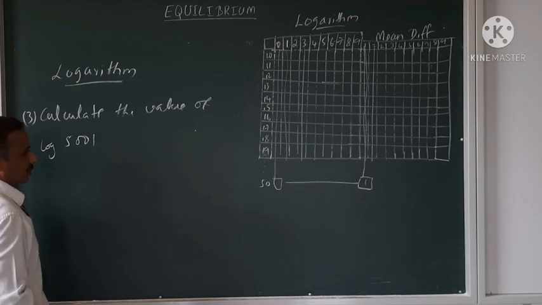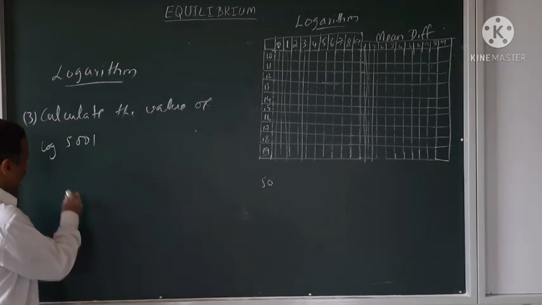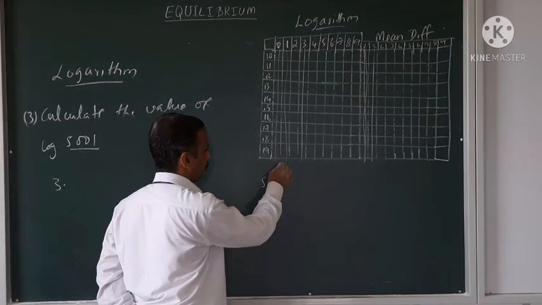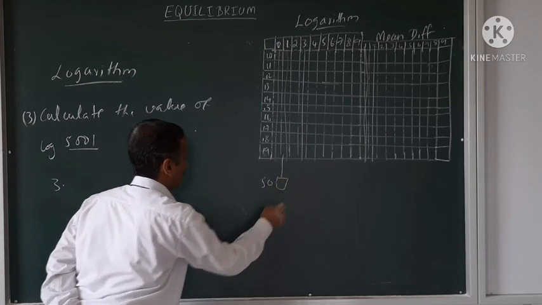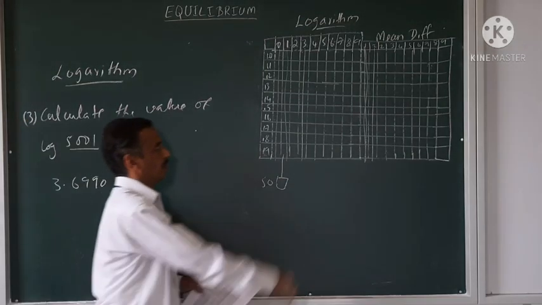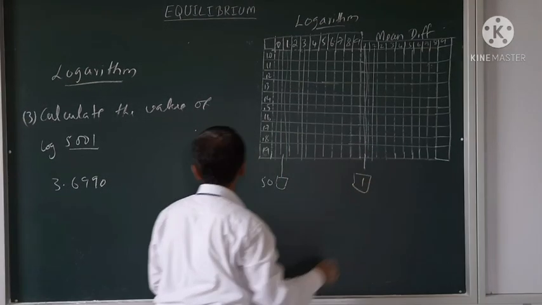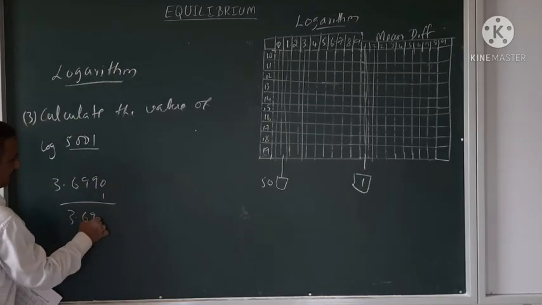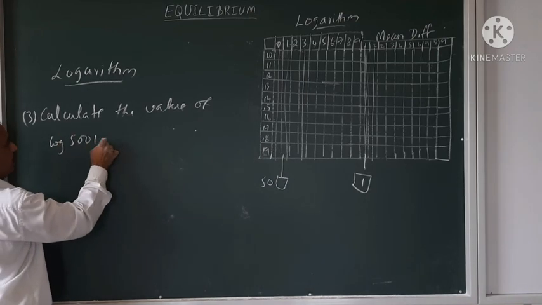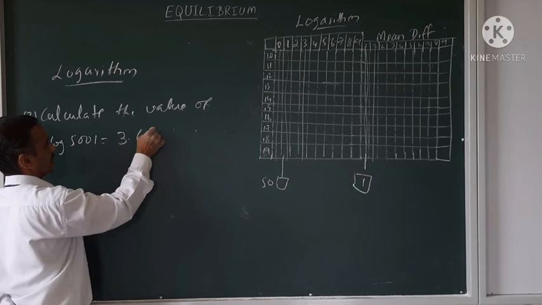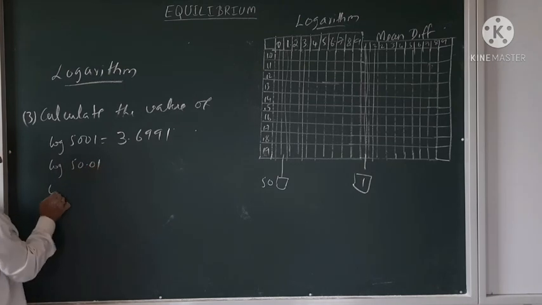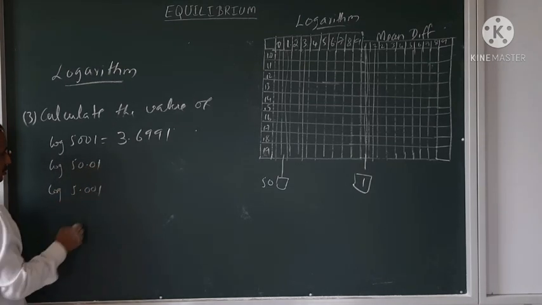Log of 5001. So again, go up to 50. Before that, write down the characteristic. 4 digits, so 3 points. 50 and 0. What do you see here? I have 6990. And move up to 1. I have 1. So add that one. So 3.6991. Log of 5001, I got it as 3.6991.